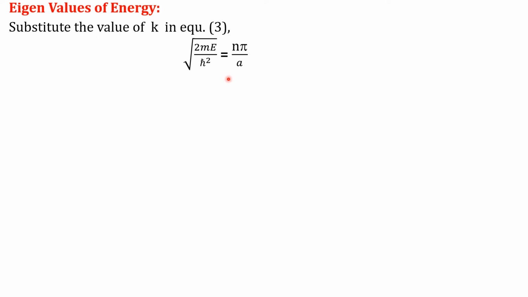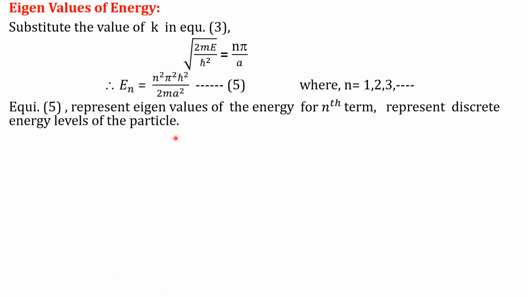Now we find the eigenvalues of energy. For that we use the value of k, where k is the square root of 2mE by h cross square, and equal to n pi by a. Balancing the two terms, we find the nth energy term E n is equal to n square pi square h cross square divided by 2m a square, where n is equal to 1, 2, 3 and so on. This represents the eigenvalues of energy for the nth term, and it gives the discrete energy levels of the particle.